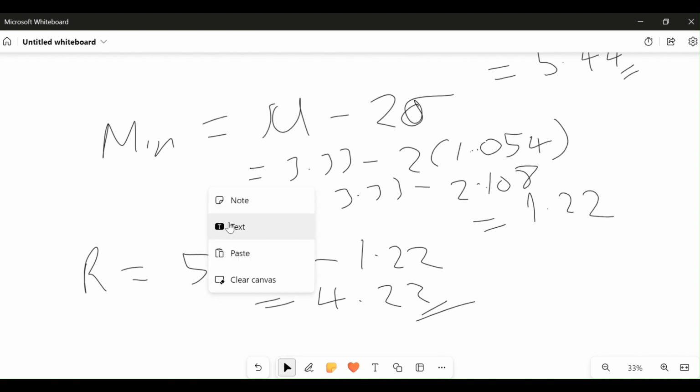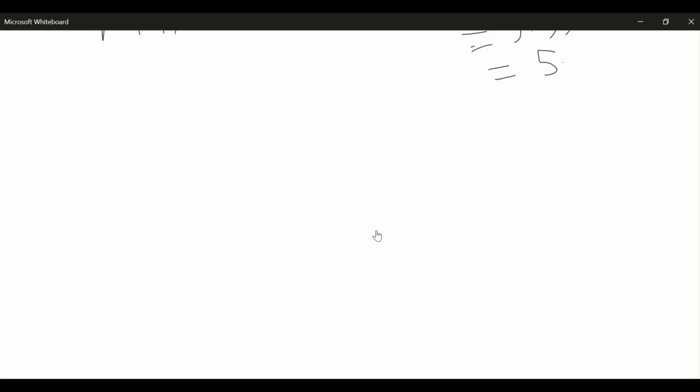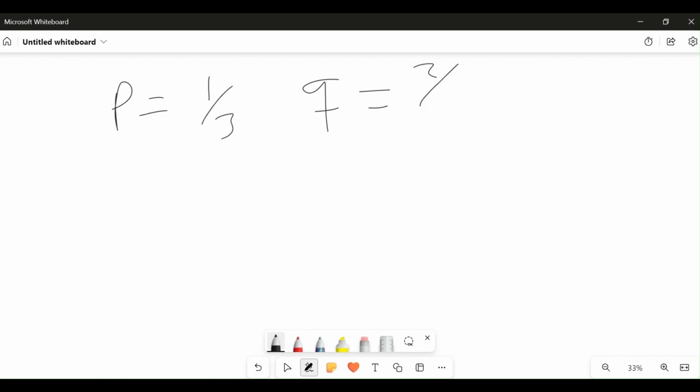Now let's check for the second scenario. Now in the second scenario, we're talking about the perfect square. The probability of success there was 1 over 3, and the probability of failure then is 2 over 3. The number of times is still 5. It's still the same thing, 5 times.